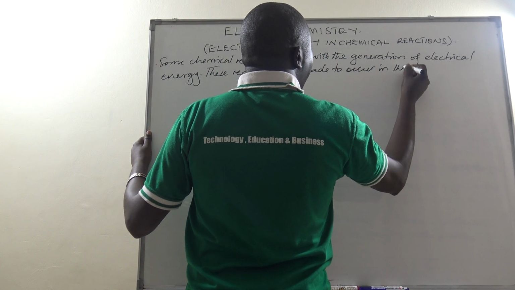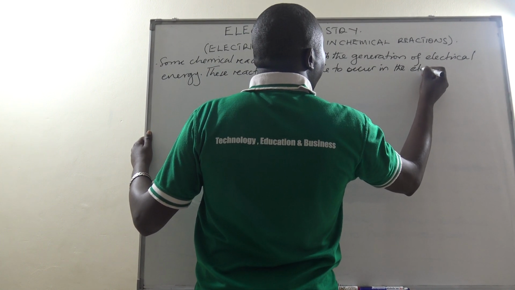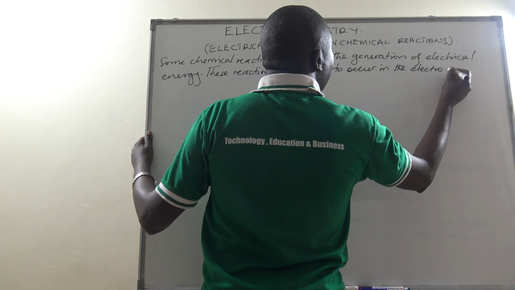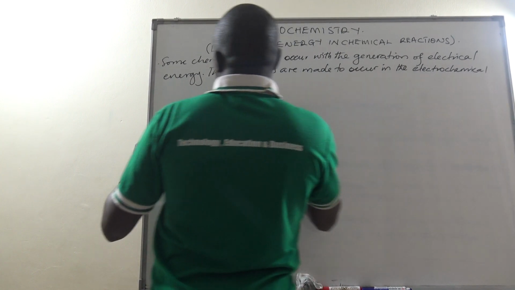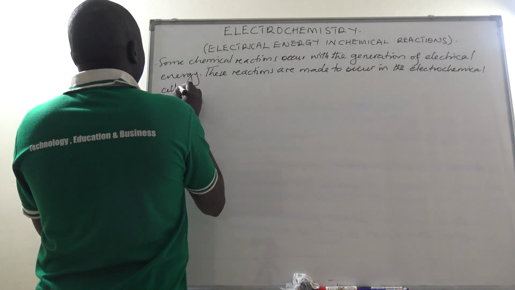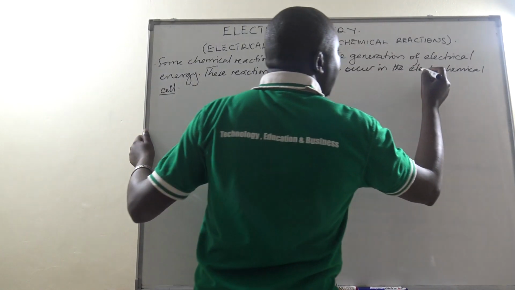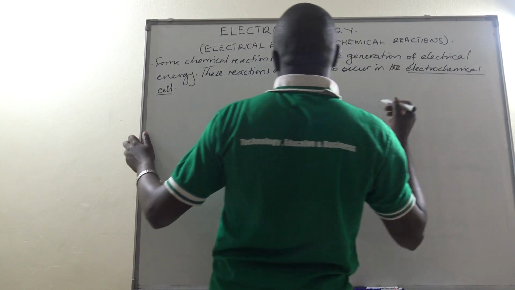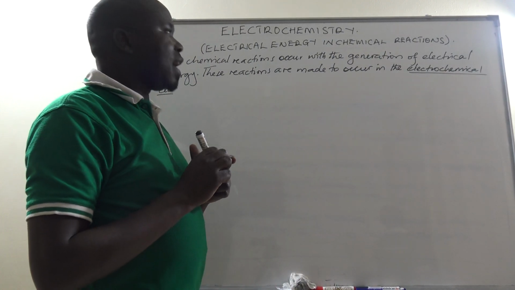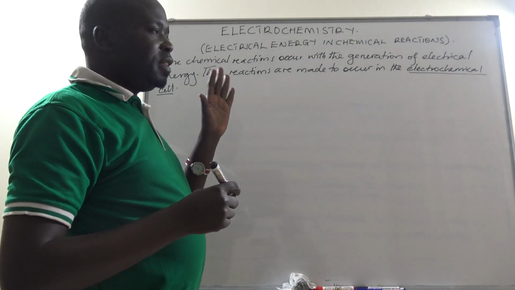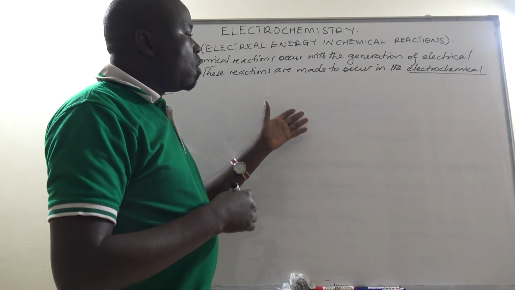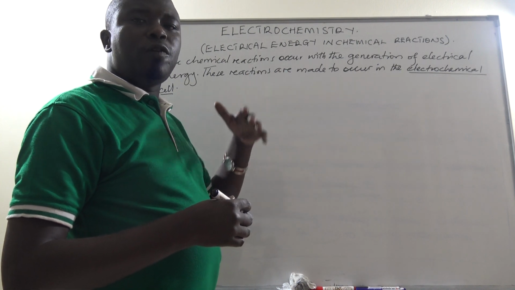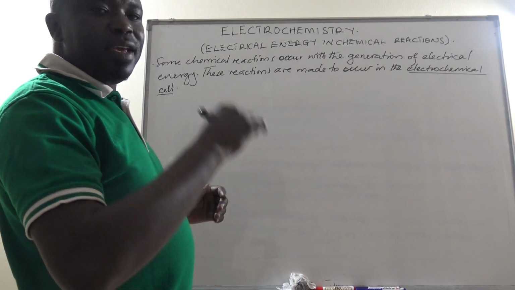in the electrochemical cell. There is what we call an electrochemical cell in which such reactions occur, and it leads to the release of electrons, and the flow of electrons, which causes current also to flow in consequence or in effect.